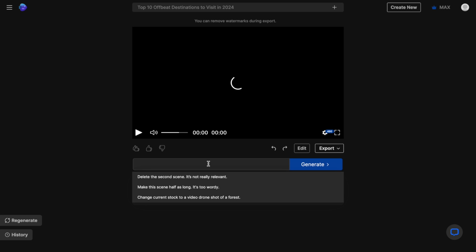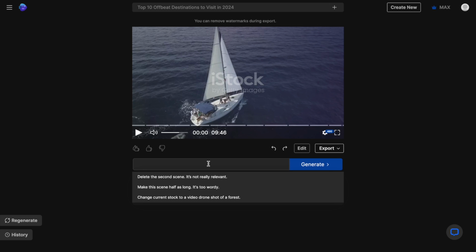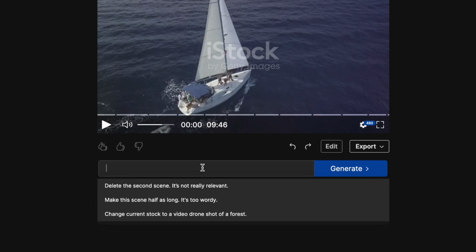Now we come to the best and the easiest way to make changes to your video, and this is actually perfect for longer videos, so you don't have to spend a lot of time micro editing your results. You simply need to use this command box to prompt the AI to make the changes you want.